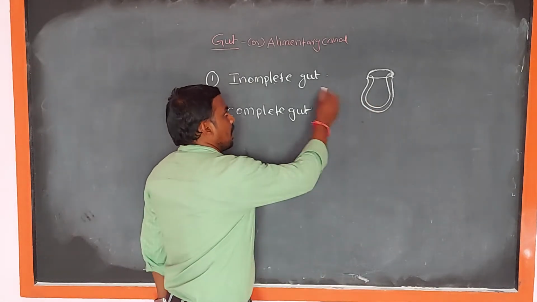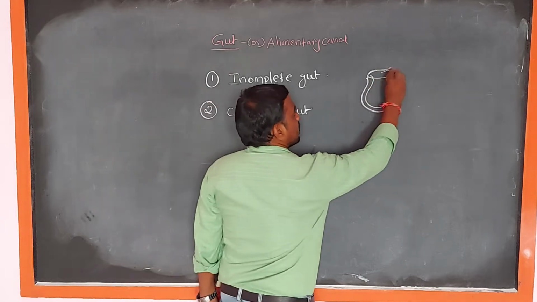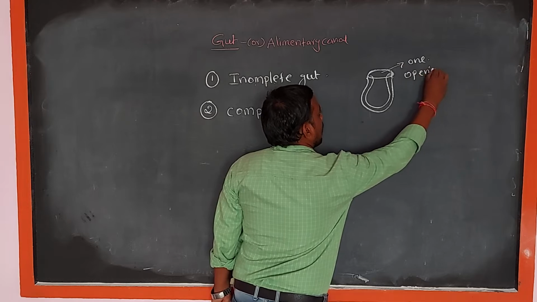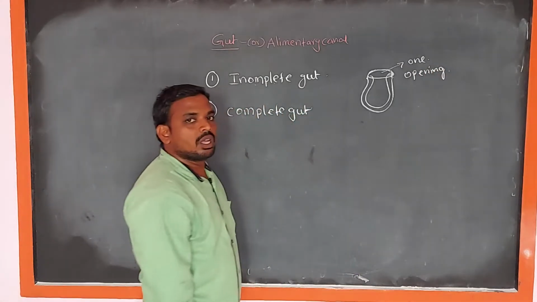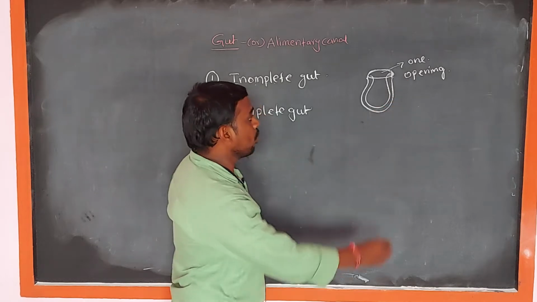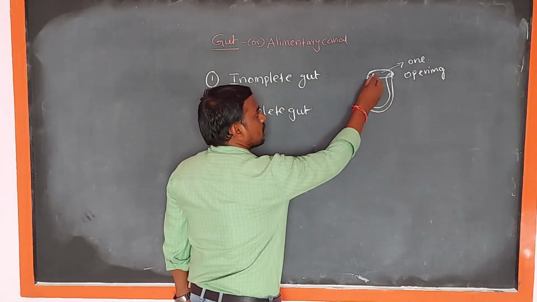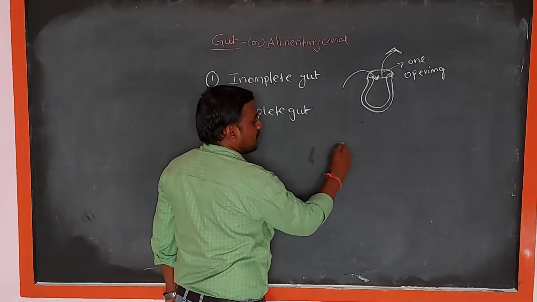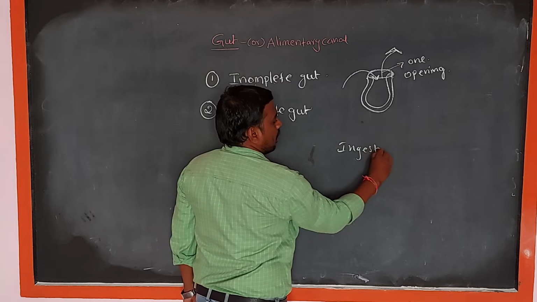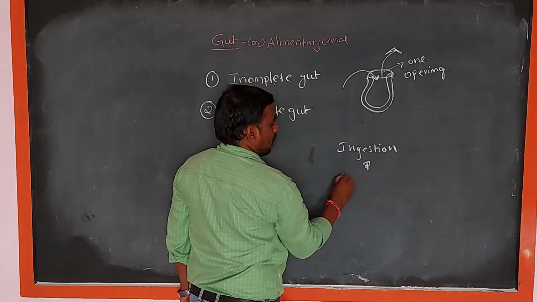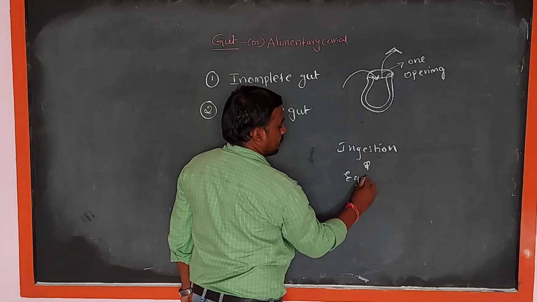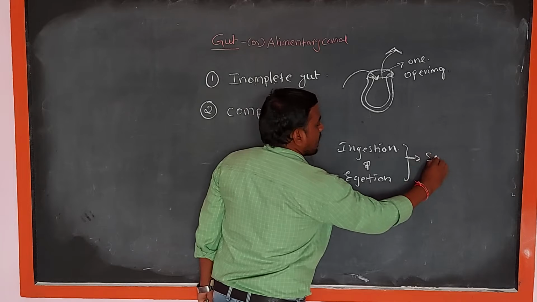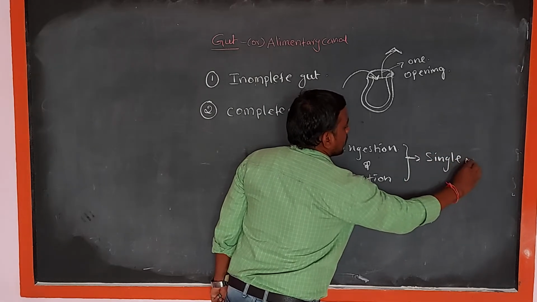It means this incomplete gut contains only one opening. This opening serves as both ingestion and egestion. Both functions are performed by a single opening.